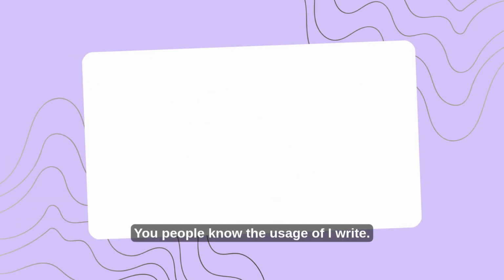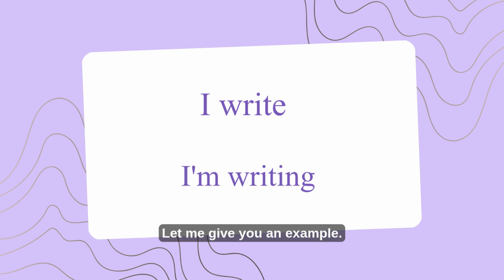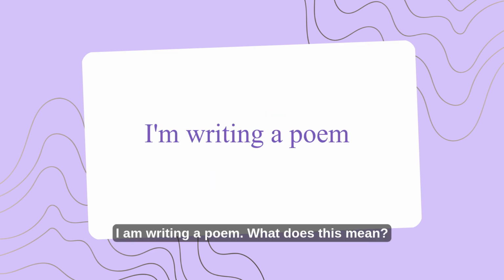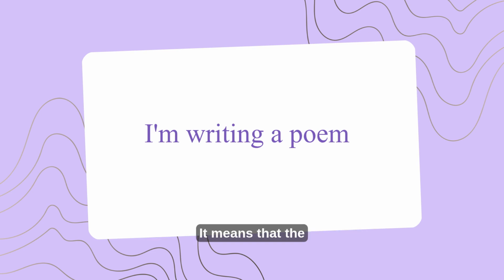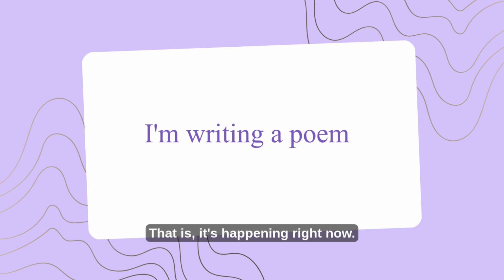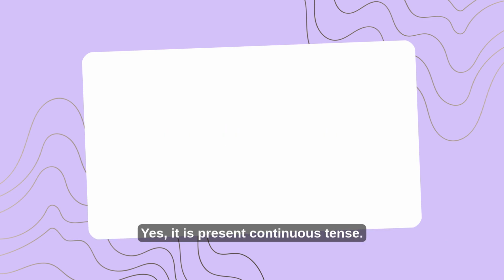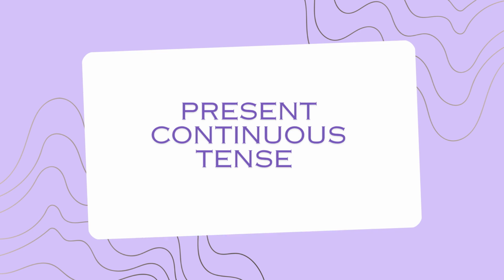You know the usage of "I write." Then what is "I am writing"? Let me give you an example. I am writing a poem. What does this mean? It means that the action of writing a poem is taking place at this moment. That is, it's happening right now. So, which tense is used to describe these kinds of actions? Yes, it is present continuous tense.